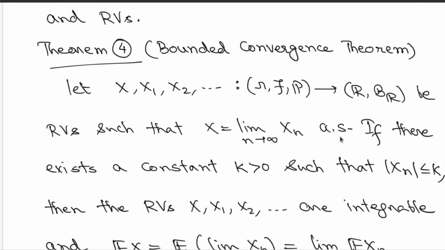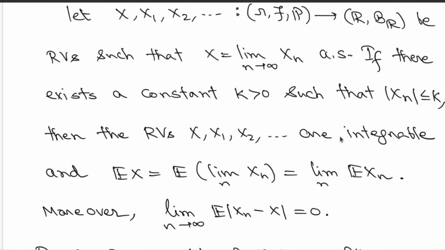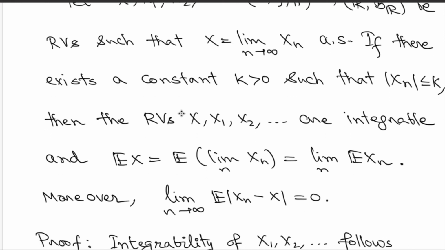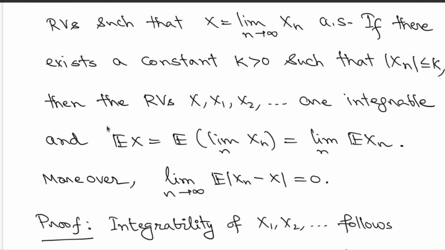Now if there exists a constant k positive such that the modulus of Xn's are dominated by k, then you claim that all the random variables X1, X2 and so on, and the limit random variable X, all of these are integrable and you can exchange expectations and limits.